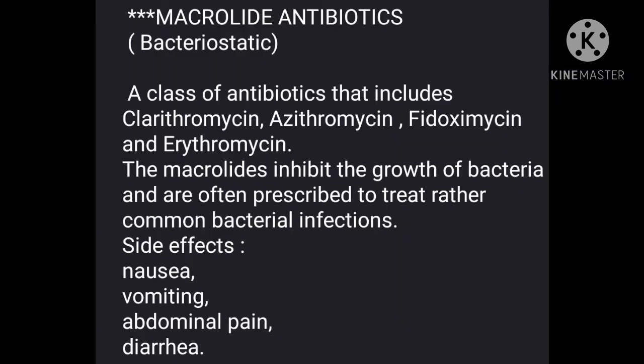The next category of drug included in this group is macrolide antibiotics. This is a bacteriostatic agent. It is a class of antibiotics that includes clarithromycin, azithromycin, fidaxomicin, and erythromycin. The macrolides inhibit the growth of bacteria and are often prescribed to treat rather common bacterial infections. The side effects include nausea, vomiting, abdominal pain, and diarrhea.